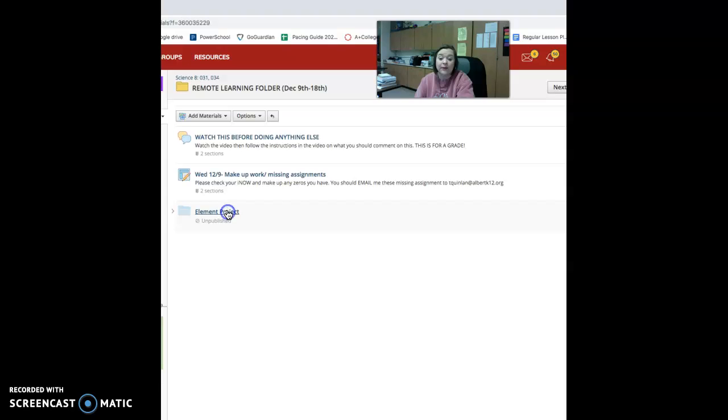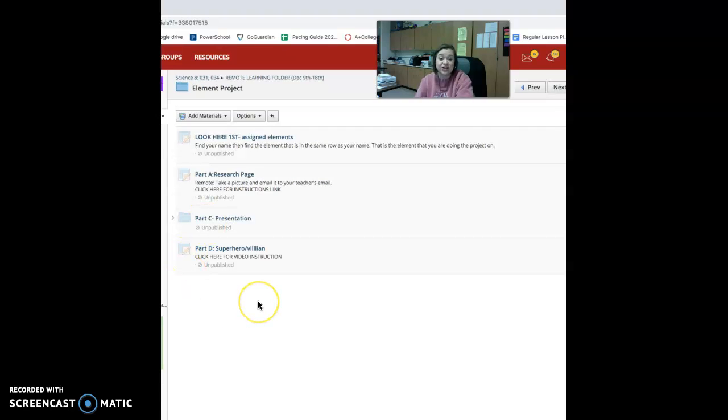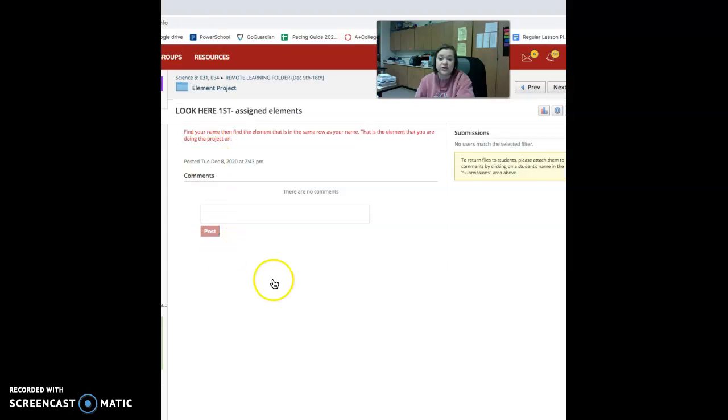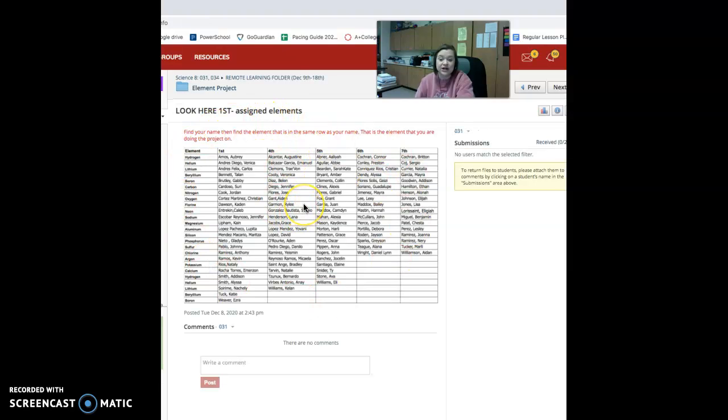You're going to go in and click on the element project, and then it says, look here first. This picture shows you what your element is. If you're in first period, you find your name and then you go over and find your element. Like Jordan Cook, his element is nitrogen. Fourth period, right here, you go over, you find your element. So Anae, yours is helium. There's 5th period, 6th period, and 7th period.